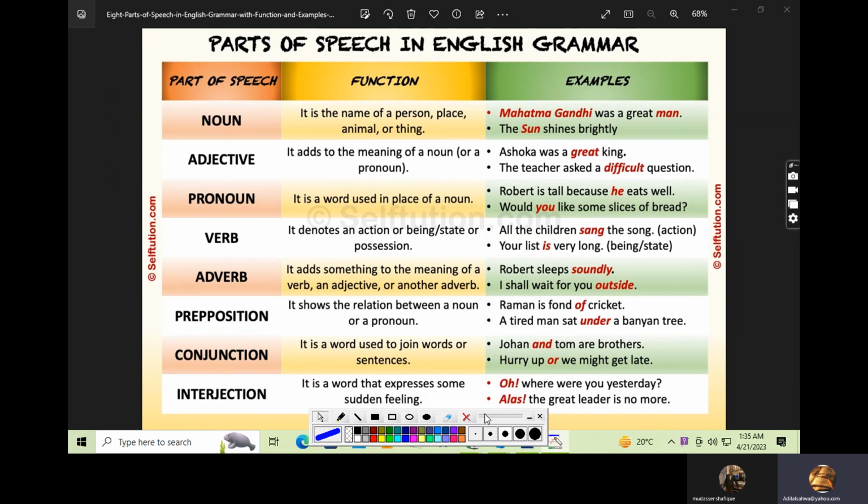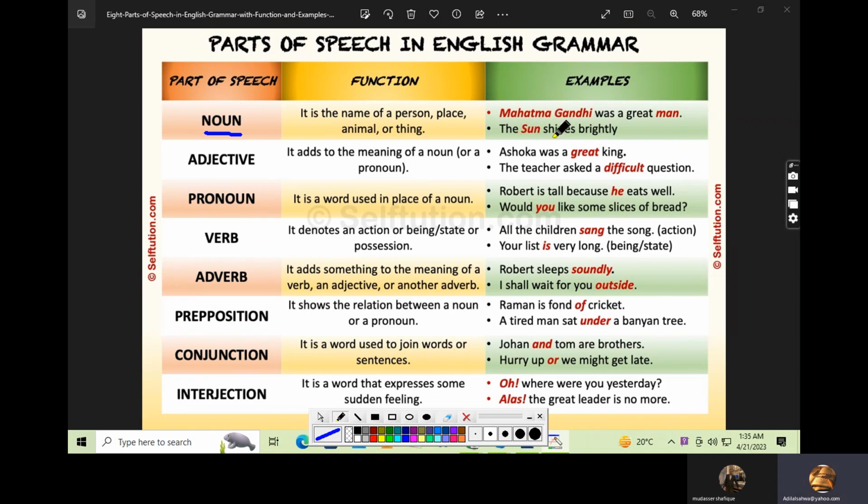Altogether, we have 8 parts of speech. All right, so our first part of speech, let me show you, is known as noun, which is very common and we use it in our everyday life. A noun is the name of any person, place, or thing, right? Let's suppose if we see examples,